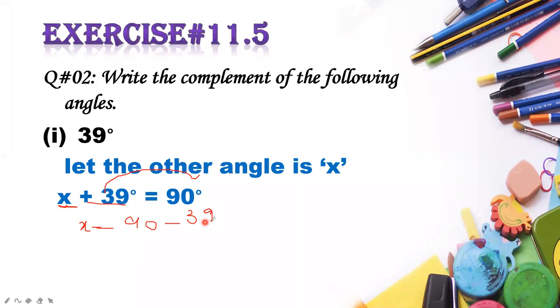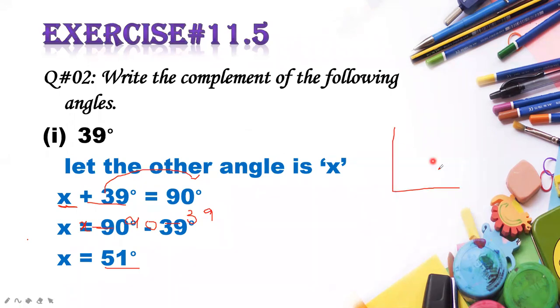Is it clear? Now simply we will write x is equal to 90, and then we will subtract this 39 from 90. Now 90 minus 39 will be equal to 51. Just suppose this is your complementary angle. The first angle is 39 degrees, so the other angle is 51. Is it clear?